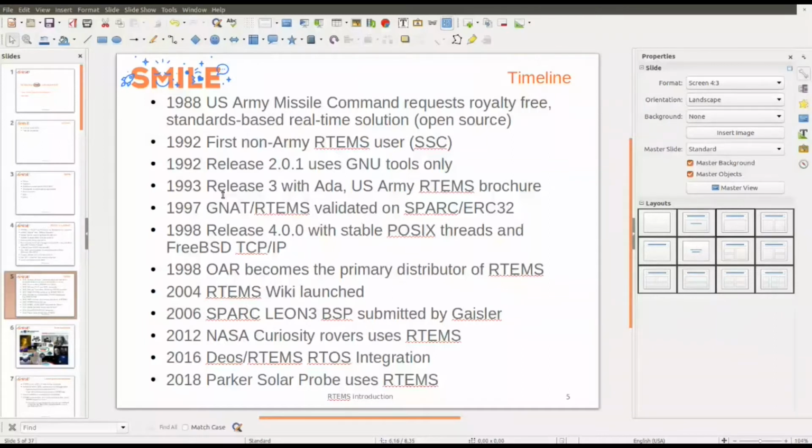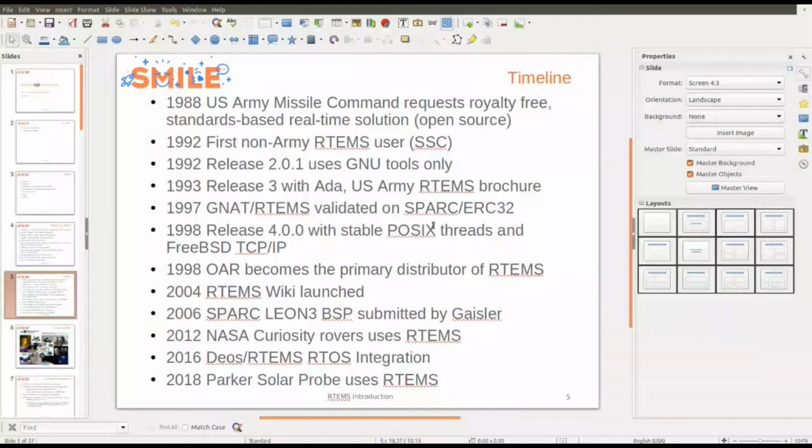With release 3 it's possible to use Ada. And the US Army published an RTEMS brochure to show the interest of using RTEMS for military applications in 1993. In 1997, RTEMS was ported to the SPARC architecture with ERC32.